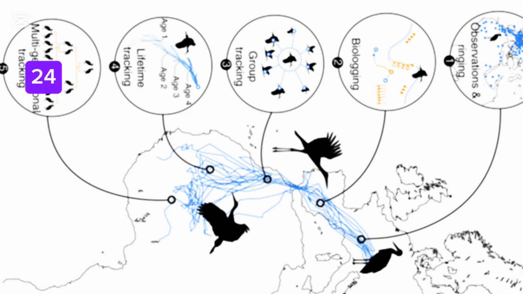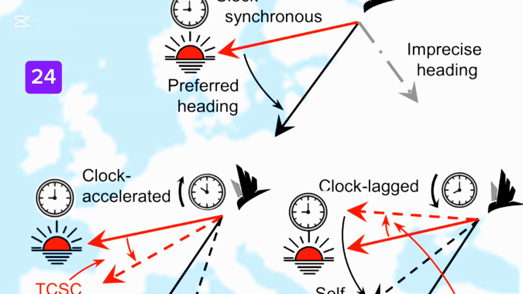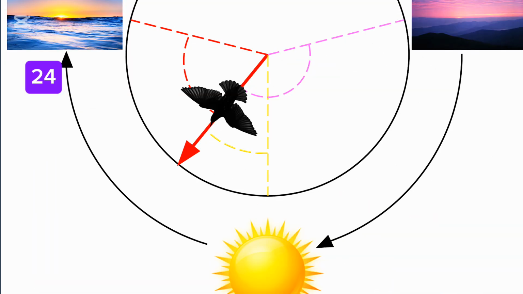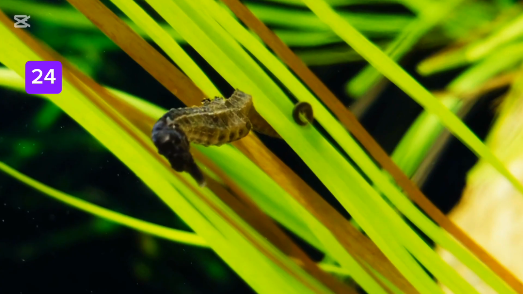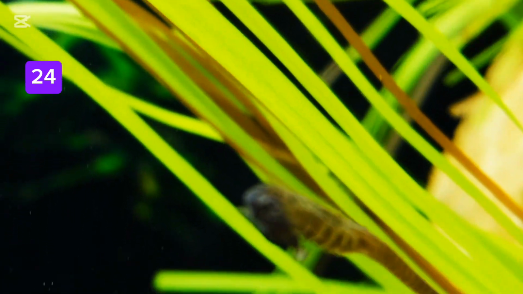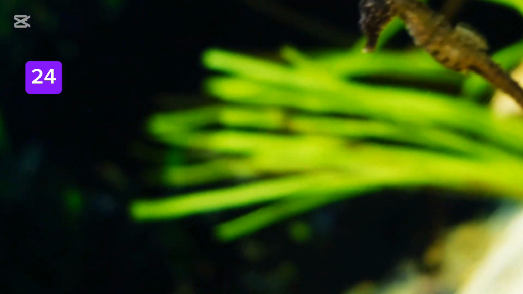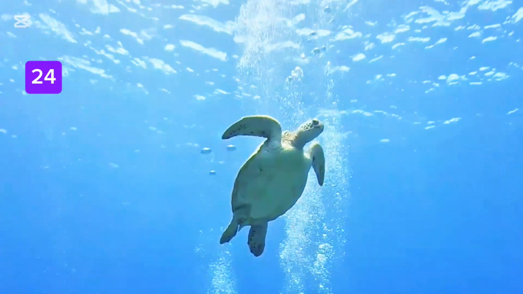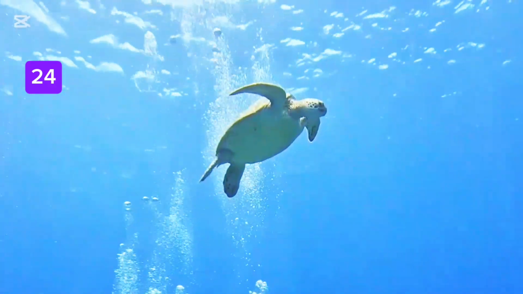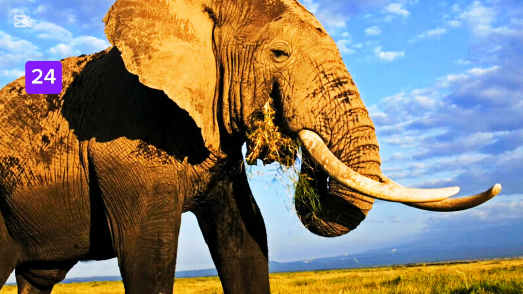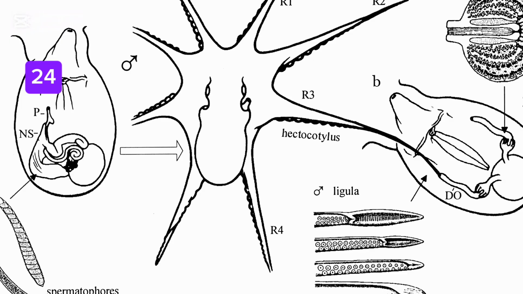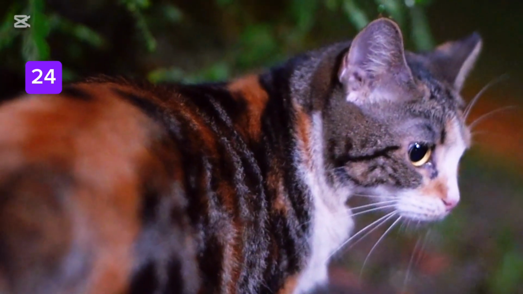Key navigational methods used by animals: sun and stars navigation, using the sun by day or stars by night. Example: birds use the sun's position to navigate. Earth's magnetic field, sensing magnetic directions like a compass. Example: sea turtles use Earth's magnetic field to return to birth beaches. Landmarks, recognizing mountains, rivers, or coastlines. Example: elephants remember landscape features during seasonal migration.